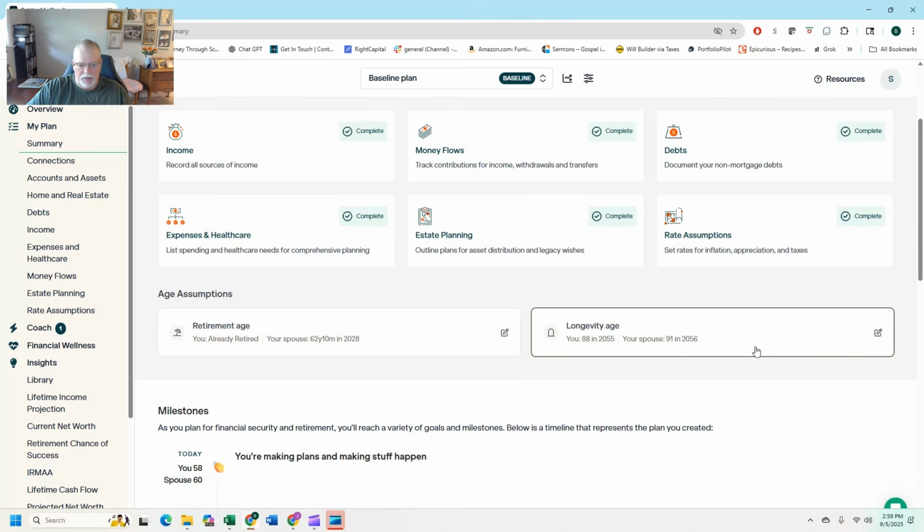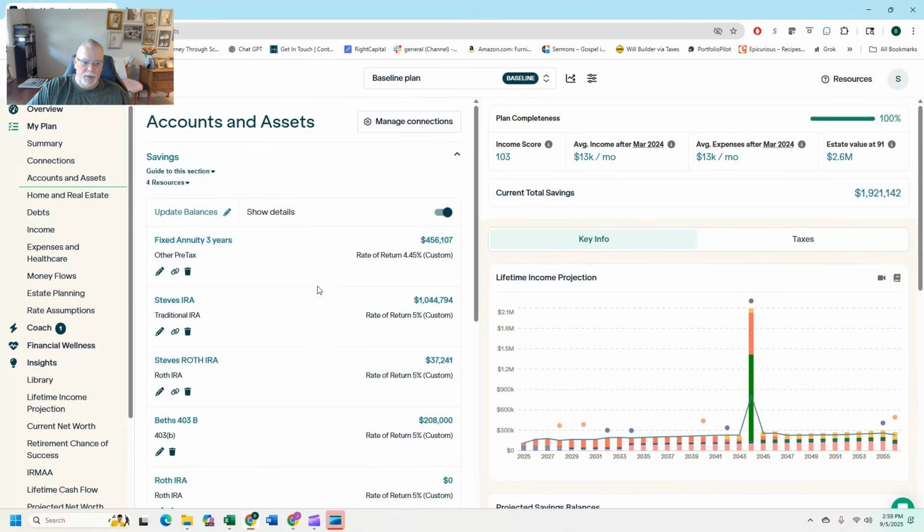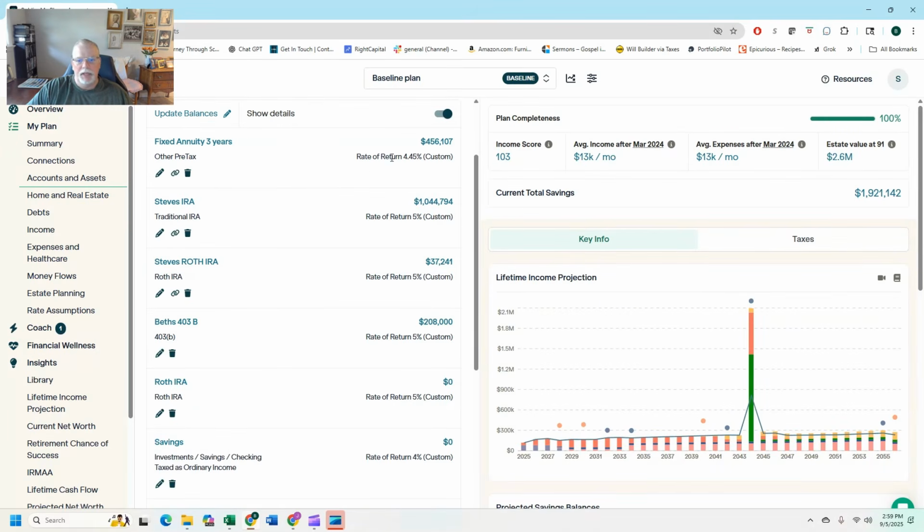I don't know when I changed it to 88. So that's that. Now let's go to the next big assumption, which is returns. If you go to savings, you'll see I have a fixed annuity. The rate of return for that is 4.45, because that is what the rate of return is for it.